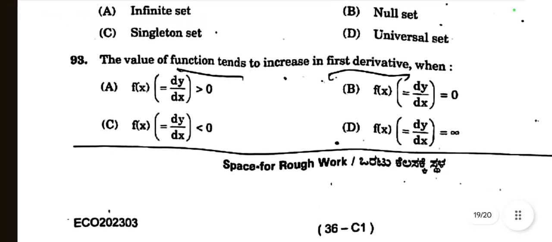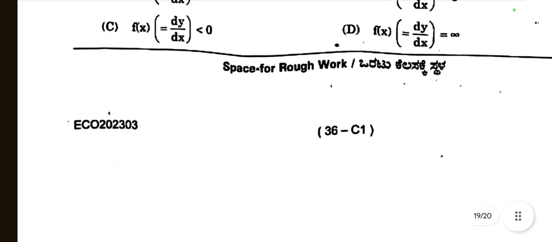Then question number 93. The value of a function tends to increase in the first derivative when dy by dx is greater than 0, equal to 0, less than 0 or infinite. First derivative has a direct relation. If the function tends to increase, the first derivative should be greater than 0, or dy by dx greater than 0. Option A is the right choice.